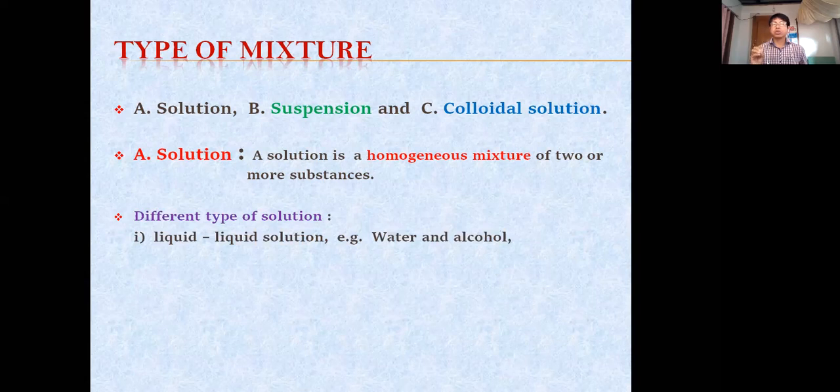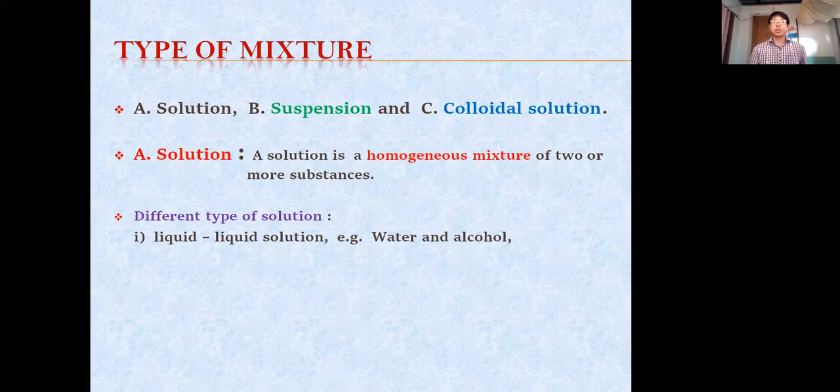Since it is a solution, it is homogeneous. We cannot differentiate the particles of the water and particles of the alcohol. These two will mix up uniformly. That is why we call it a homogeneous mixture. And this homogeneous mixture is a solution.